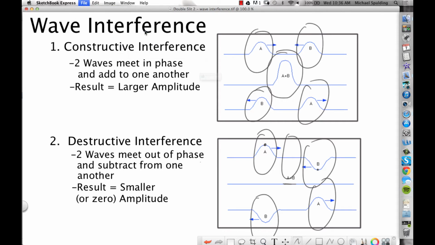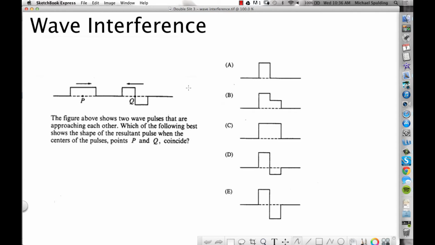Okay, now here is an example. This is from one of the multiple choice tests that we looked at. We have two wave pulses, wave P and wave Q, just traveling towards each other. The question is asking what will be the shape of the total wave as wave P and Q pass through one another right here in the middle. As these two waves pass through each other, what are they going to look like?